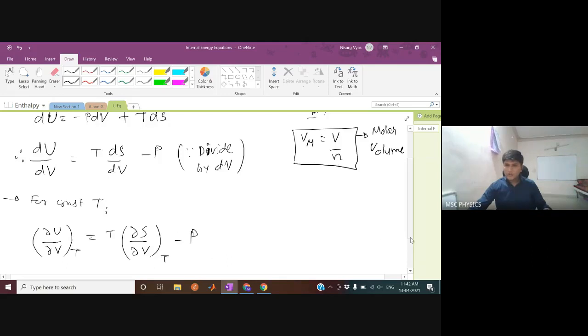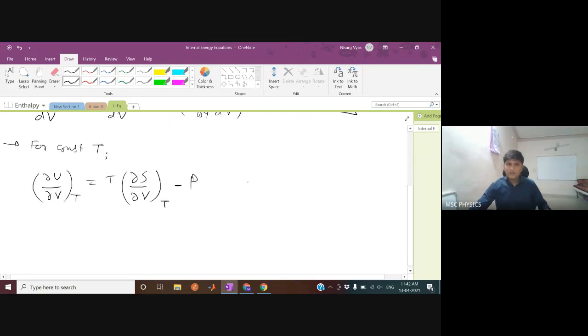Now we are going to use one Maxwell relation. I hope you remember all the Maxwell's relations. One Maxwell relation was something like this: del S by del V at constant T equals del P by del T at constant V. If you remember this relation, kindly raise your hand. Even if you don't remember, you should be sure that you can derive this in a moment if I tell you to.